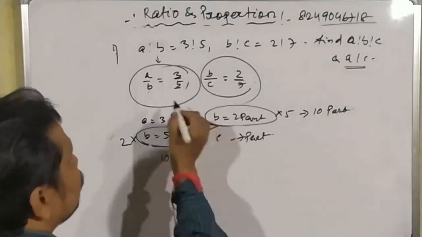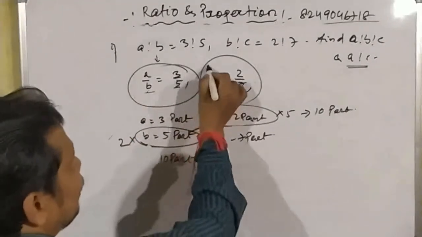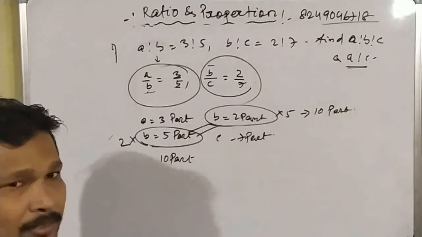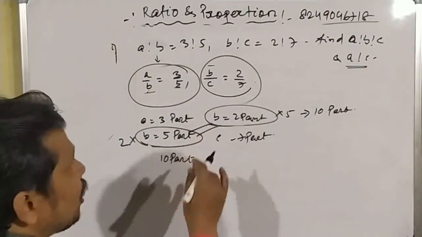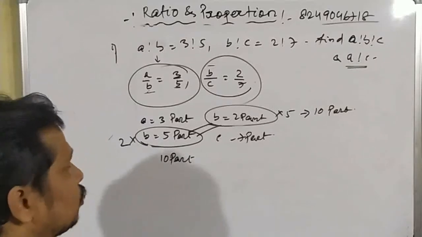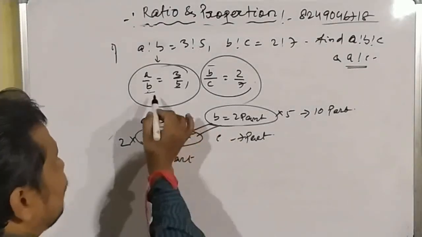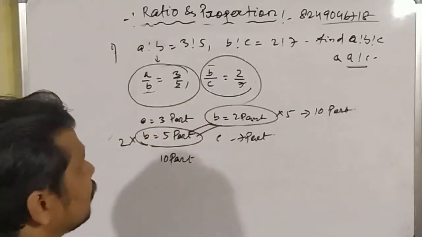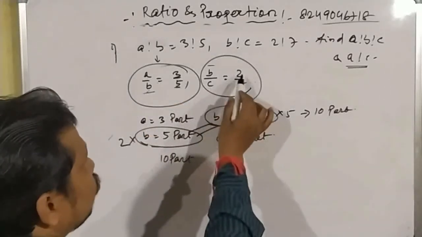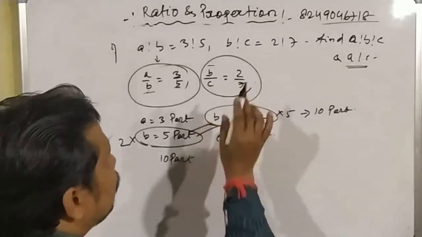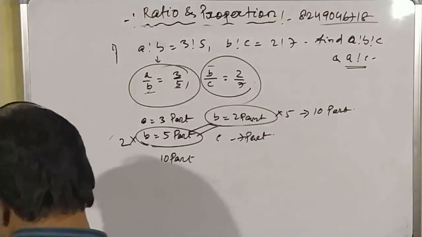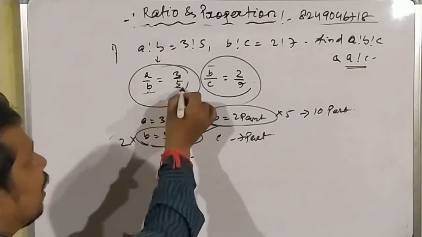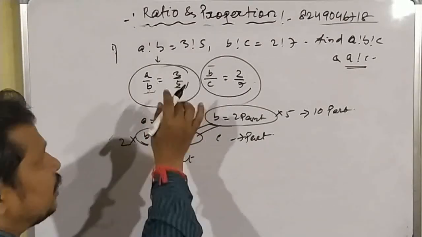So here we can see that b is also here, and in this ratio b is also here, but their ratio is not equal, their part is not equal. So we have to first make them equal. How can you make them equal? If you multiply 2 in the first ratio, then the value of b will become 10, and if you multiply 5 with the second ratio, then the value of b will become 10. But now the question is why and how we will multiply.